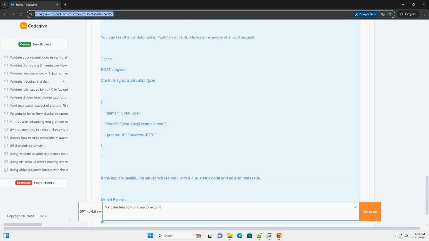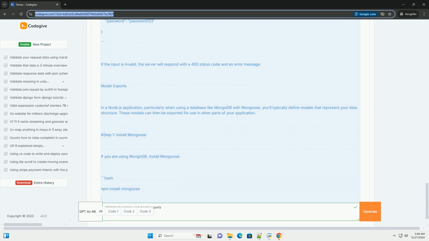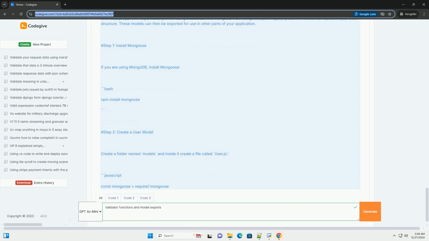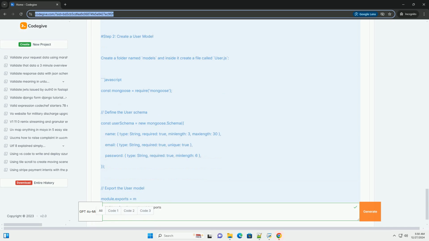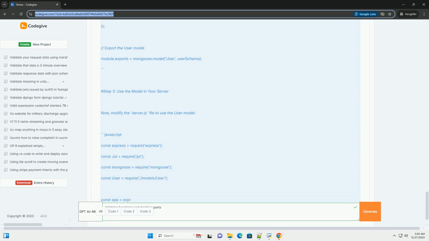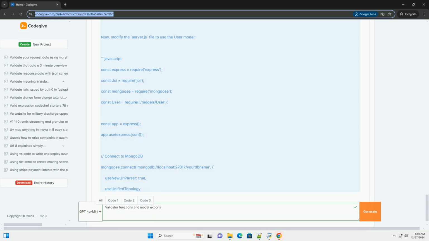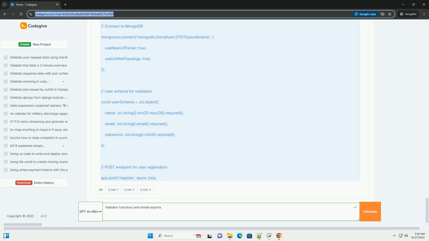Validator functions. Validator functions are used to ensure that the data being inputted into your application meets specific criteria. This is essential for preventing invalid data from being processed or stored. Validator functions can validate various data types, including strings, numbers, dates, and more.